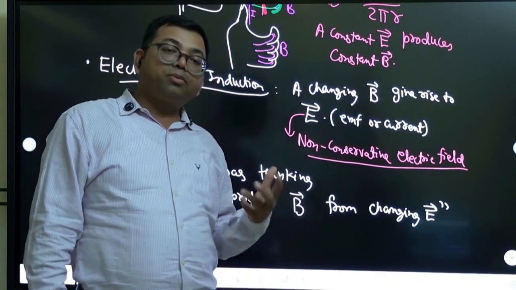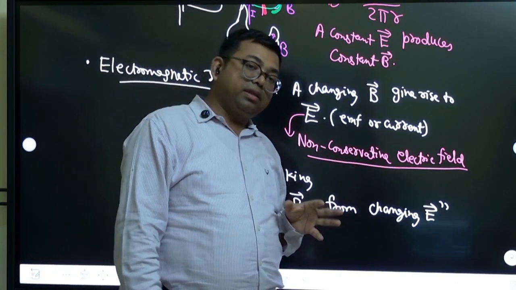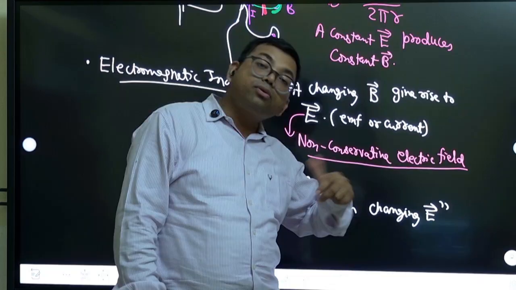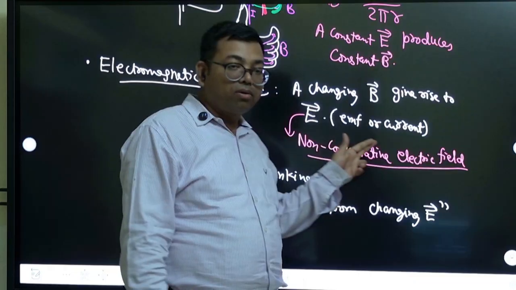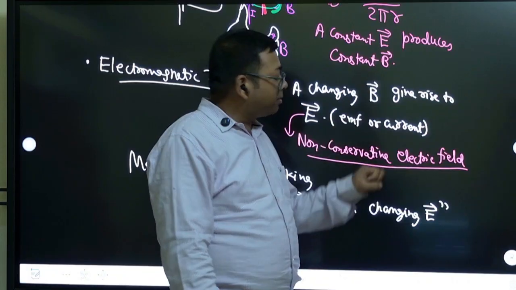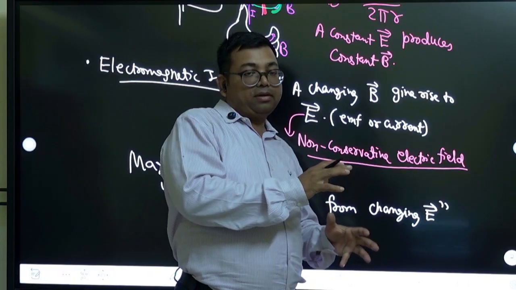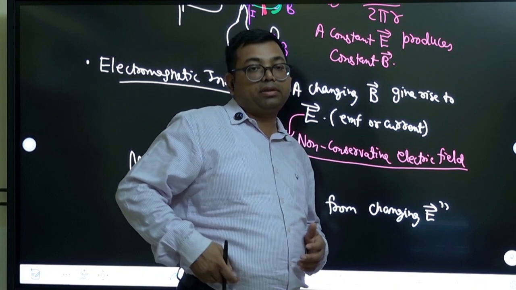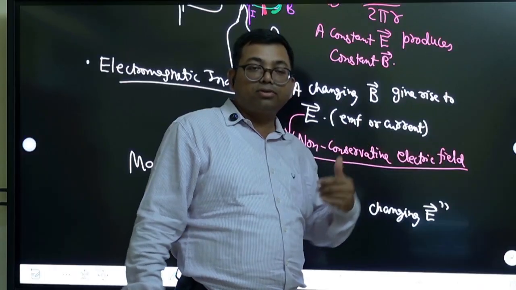That means suppose some coil is there, and you change the magnetic flux or magnetic field in that. Can we produce a magnetic field or not? Because if you can produce a magnetic field, then it is just the reverse of Faraday's law. Faraday's law says that by changing magnetic field, you can produce electric field. He is just thinking of the reverse of that, because in nature the reverse thing can happen. If forward can happen, reverse can also happen.